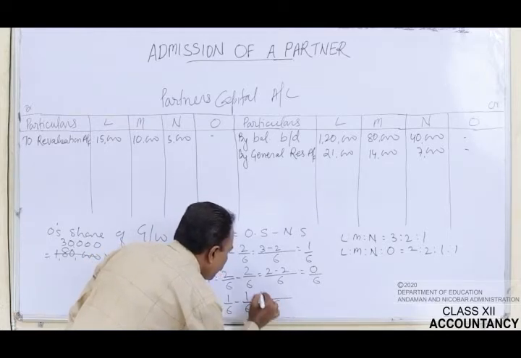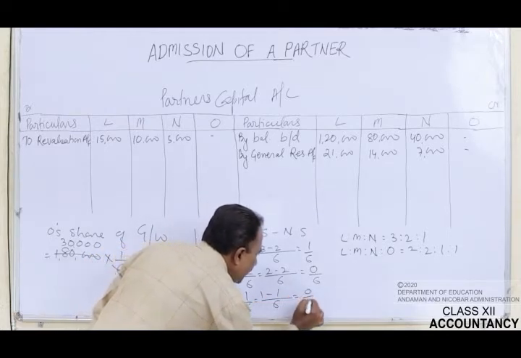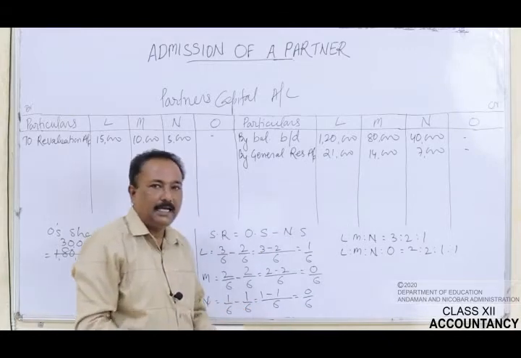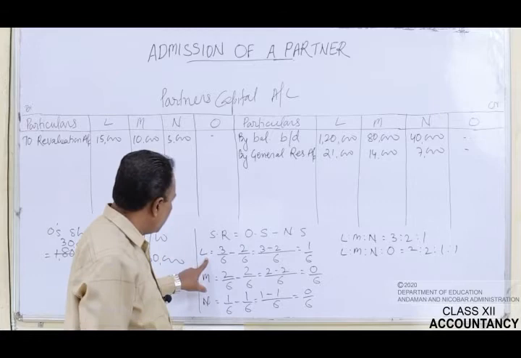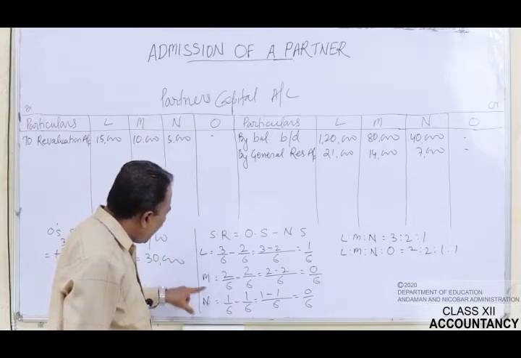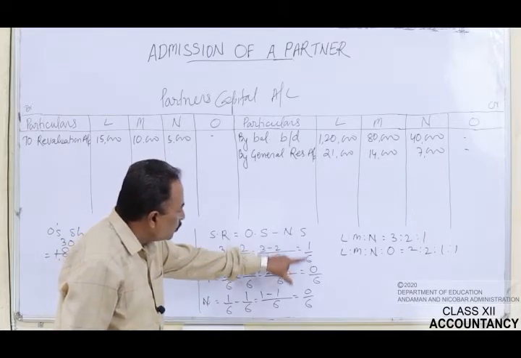So here 1 minus 1 is equals to 0 by 6. So it means that only L has sacrificed, because the sacrificing ratio of L, M and N is 1:0:0.